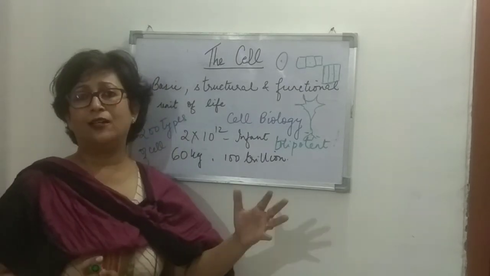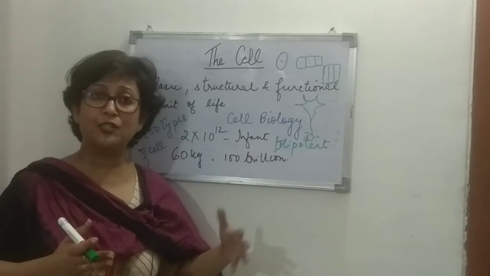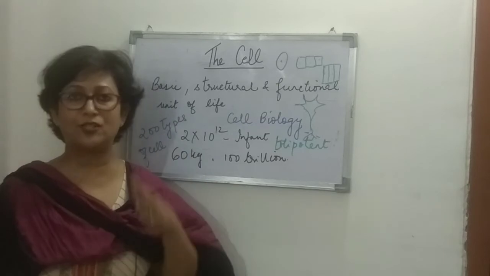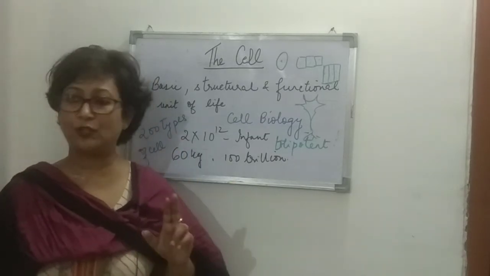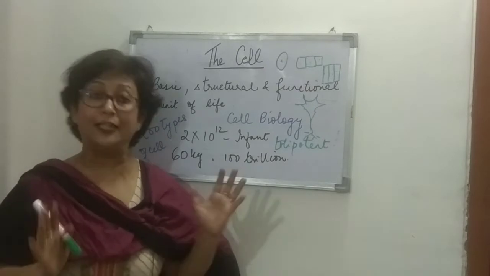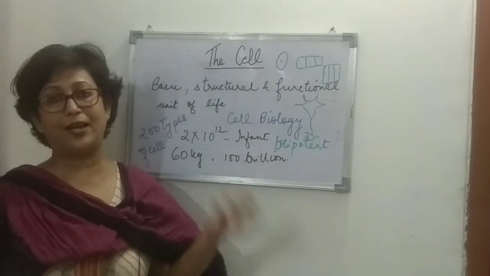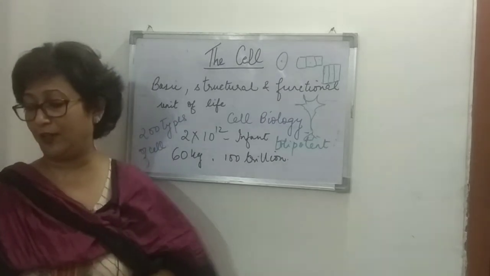Of course, we'll study when we talk about the shapes and sizes, there are eggs of certain animals which are said to be the largest. The egg of the ostrich is the largest cell, a single cell. So the cell is the smallest unit of life which is capable of an independent existence, meaning it can carry out its own function. It also carries out the essential functions of life.